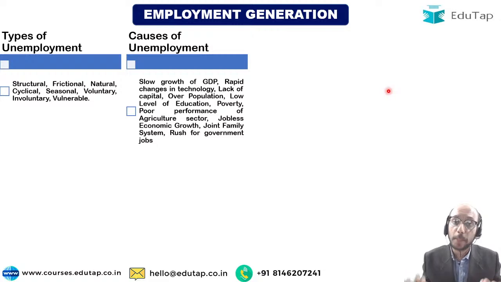And rush for government jobs creates a lot of voluntary unemployment in India. You can take up employment, you can become productive, but no, you want to appear for civil services examinations 6 times, 8 times, 9 times, 12 times. So you are not taking up employment. Why? Because anyhow you want to be in government jobs only, therefore you are not ready to take employment. So these are the major causes why we are having unemployment in India.